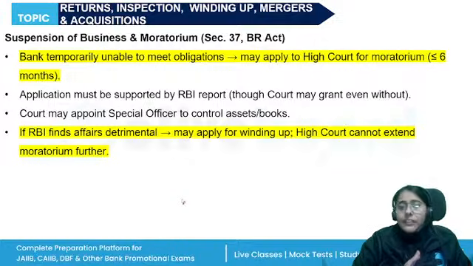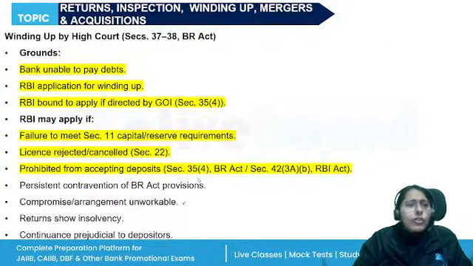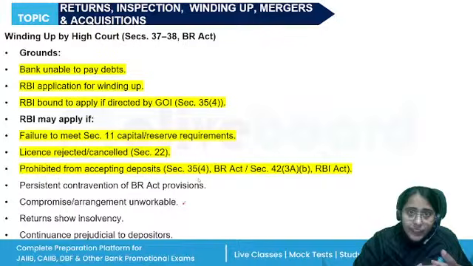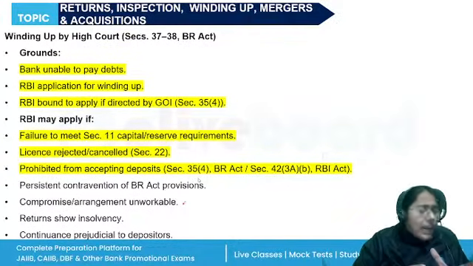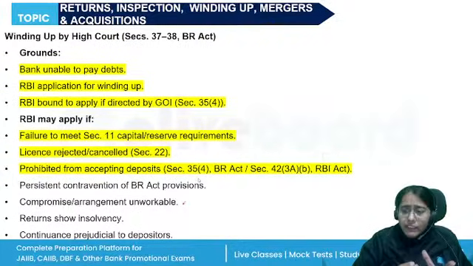So the High Court can also order the winding up of a bank if the banking company is unable to pay its debts or an application for the winding up has been made by RBI. Whenever RBI makes the application for winding up, they can do it on their own discretion, or if directed by the central government, then they have to make an application and give the reasons in writing. If, in the opinion of the RBI, the bank is conducting its functions in detriment to the interest of the depositors, after giving an opportunity to be heard, the winding up process will be started.